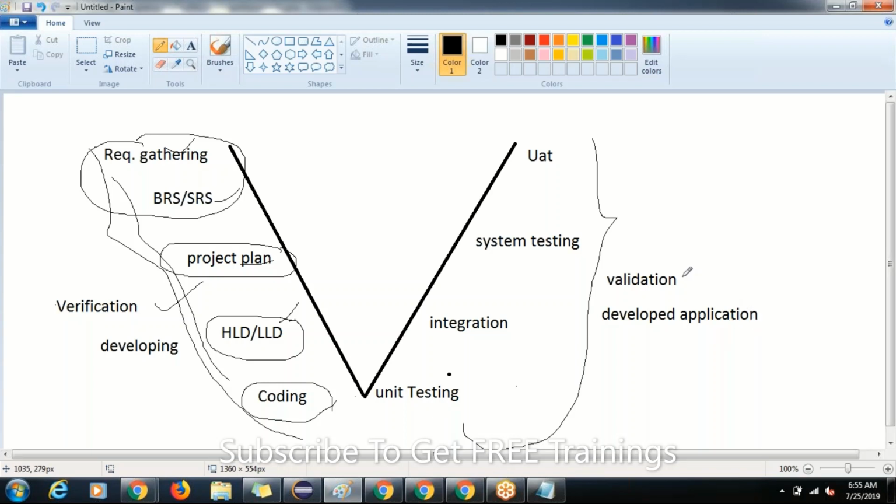And the process of validating the developed project: once coding is done, our application has been developed, right? Whether the developed project is correct or not is called what? Validation. So let me write the definition here, guys.